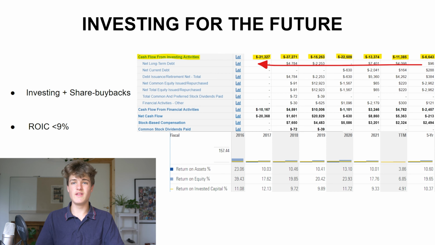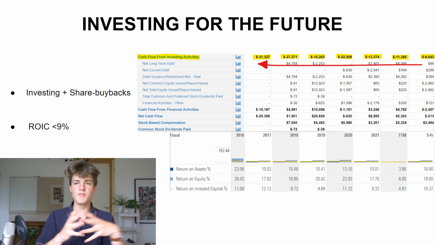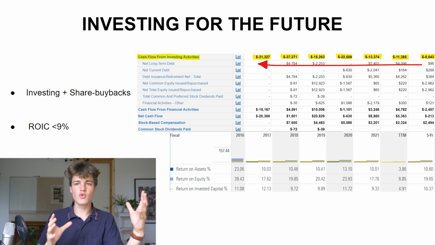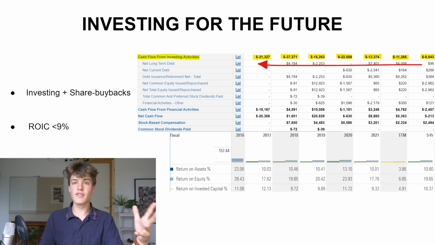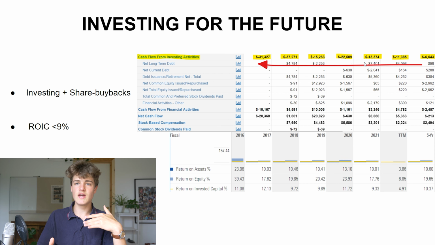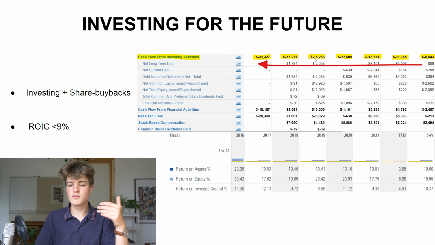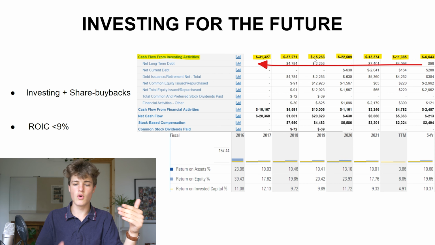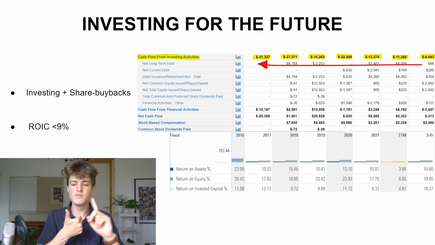Now we're going to talk about investing for the future, because this is very important when we look at a business, right? And we have a fast growing business like Alibaba. The reason that they are fast growing is because they invested back. We haven't got years, but this is the last year and the year before, and you can see they have invested big amounts in comparison to what they were making at the time every single year, so they would be able to grow very, very fast. And that is the single most important reason for their growth. That is, they've spent money on growth.